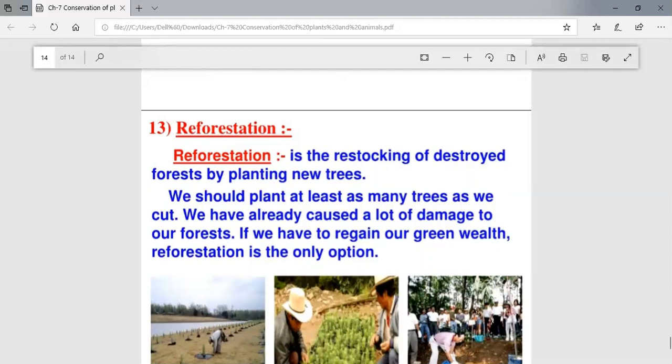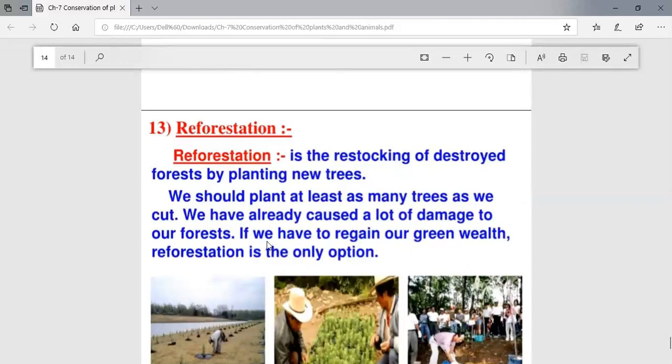And there is a main role of human beings also. We have already caused tremendous damage to our forest. As we know, we are cutting down the forest. In the beginning, we have read that deforestation is done for many reasons as the population is increasing. So if we have to regain or retain our green wealth for the future generation, plantation of more trees is the only option. Otherwise, it's not possible to regain our green wealth.